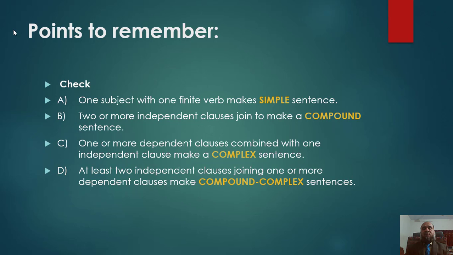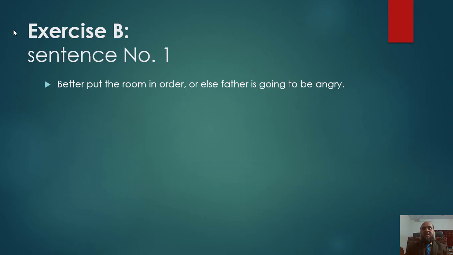C. One or more dependent clauses combined with one independent clause make a complex sentence. And the last point is at least two independent clauses joining one or more dependent clauses make compound complex sentences. Keep these 4 points in mind, then you will be able to identify correctly the kind of sentences based on structure.